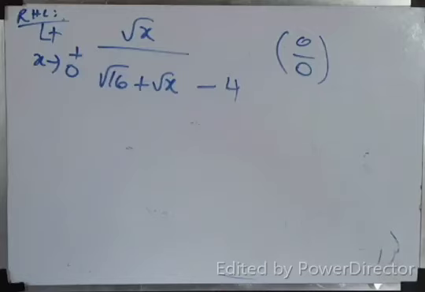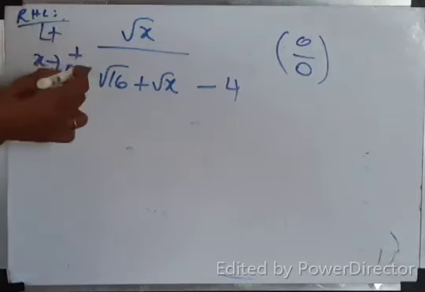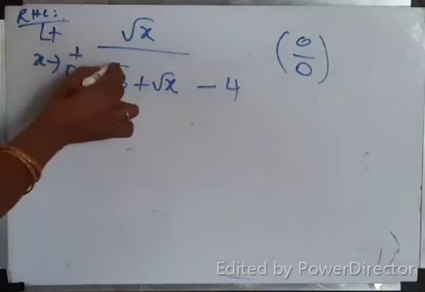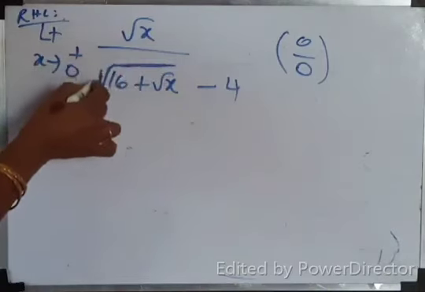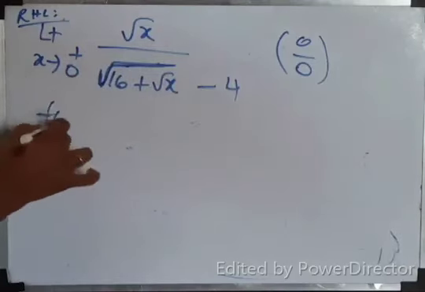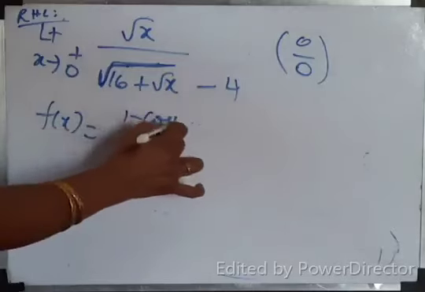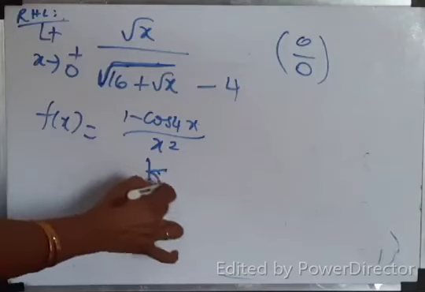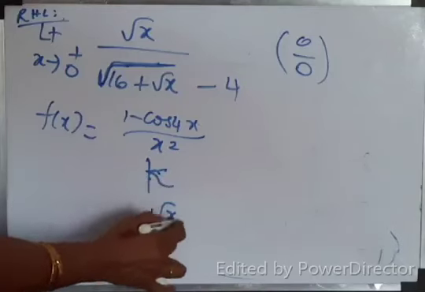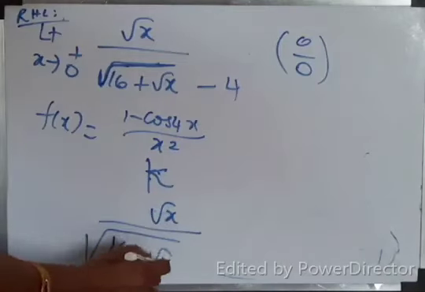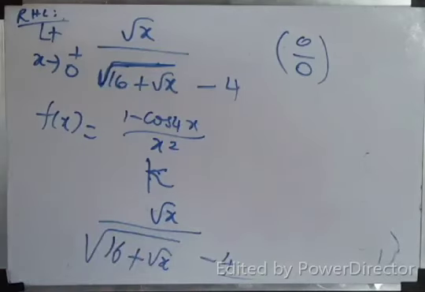Listen. Children, I made a mistake. Here what is root of 16 plus root x. This root is extended. Change the question, okay? Shall I repeat the question once again? What is the function? F of x equal to 1 minus cos 4x by x square. This is correct. This is k I told. This is also correct. This is root x by root of 16 plus root x. Then minus 4 alone separate.